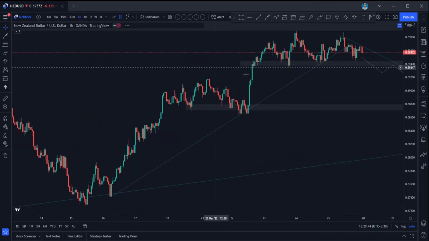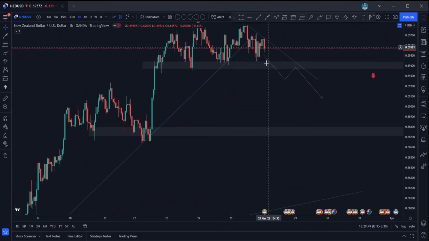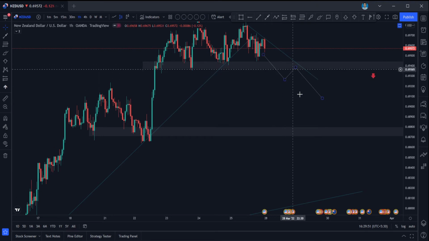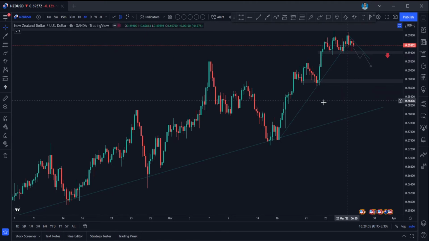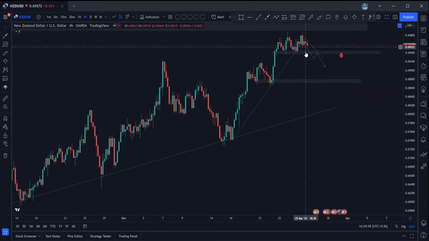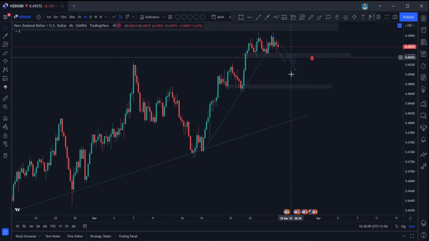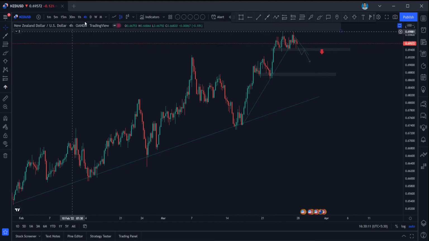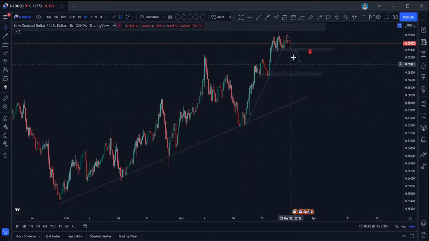So a good way to look for a short entry is to wait for the break of structure, guys, retest and drop. So simple as that, guys. Wait for the price to break the structure here. Still it is in an uptrend and it is consolidating here, so wait for the break of structure, and for an engulfing candle to close below, wait for the retest to happen at this trend line again, you can go for short entries in NZD/USD. And please make your target tight, guys, because the major trend is up, so it can really take support anywhere here.